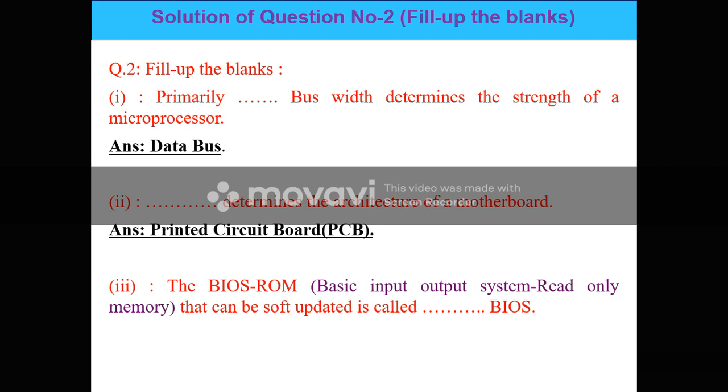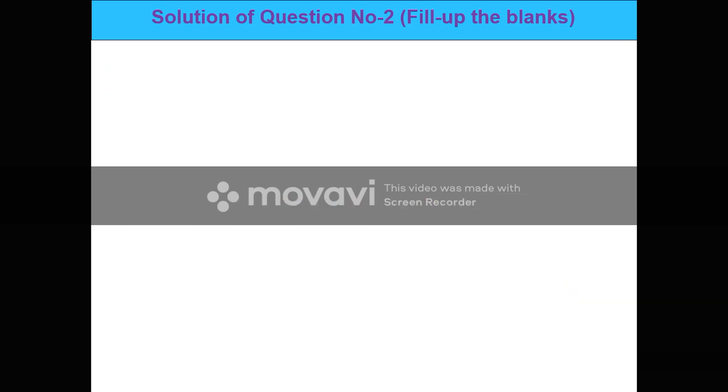Question number 3: the BIOS ROM, that means basic input, basic output, read-only memory, that can be soft updated is called the flashing BIOS. So here the fill in the blank will be flashing BIOS.